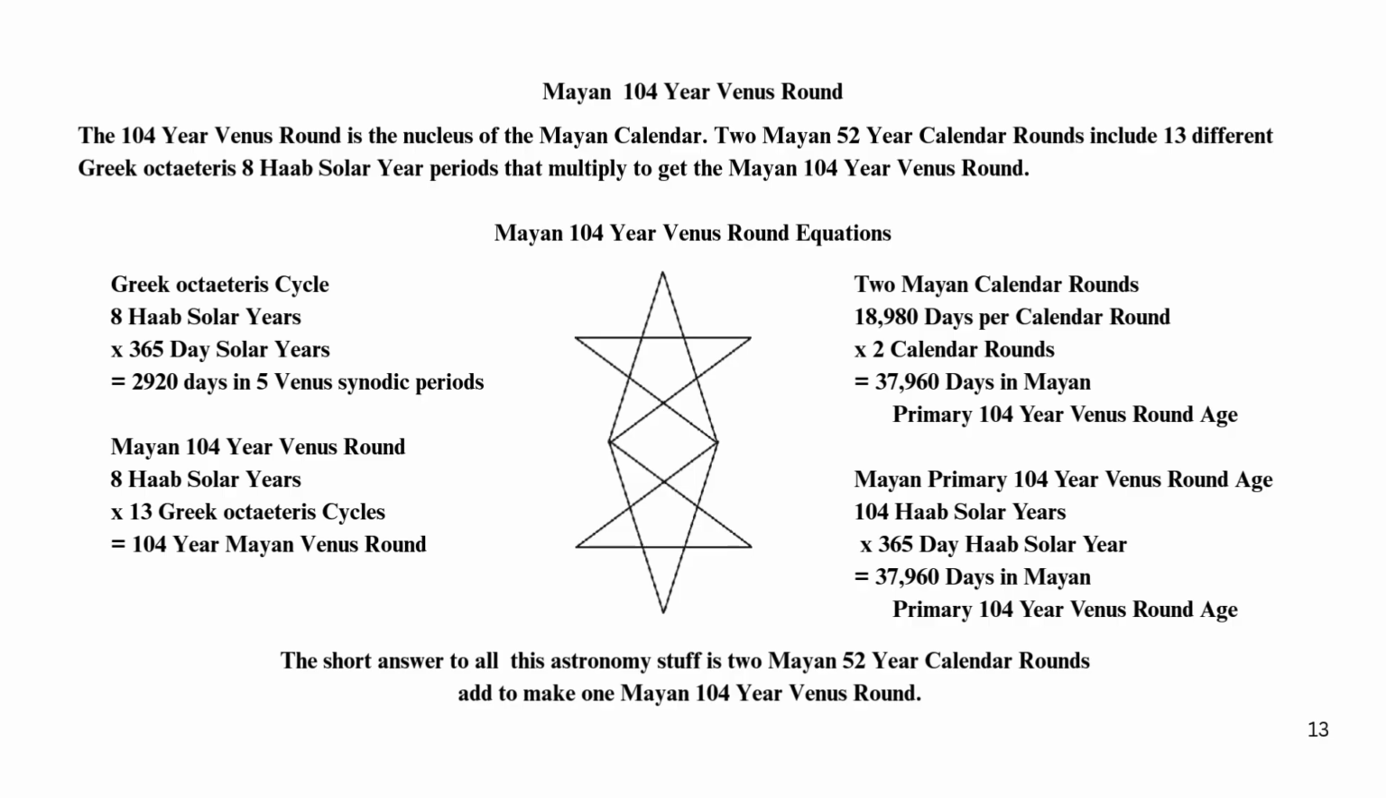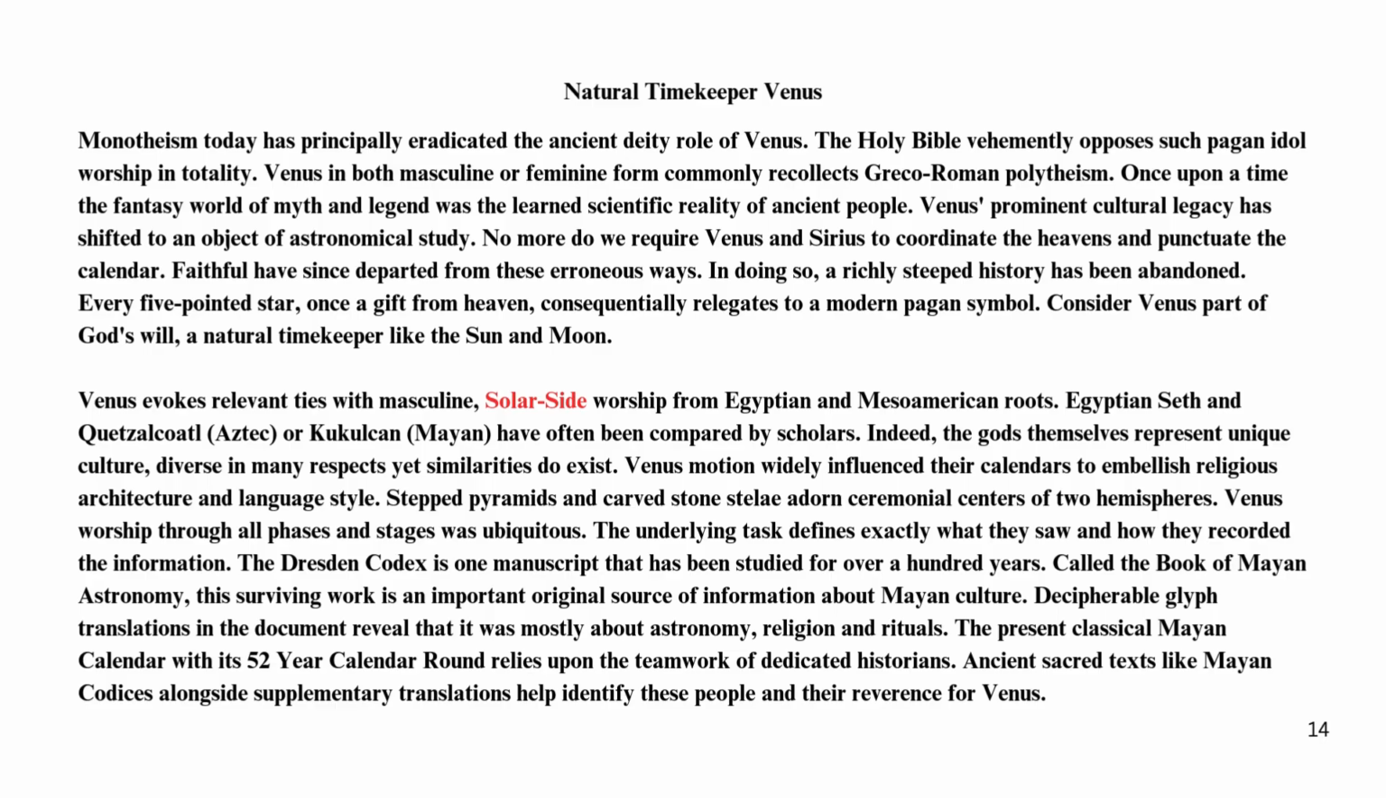The short answer to all this astronomy stuff is 2 Mayan 52-year calendar rounds add to make 1 Mayan 104-year Venus round. Natural timekeeper Venus. Monotheism today has principally eradicated the ancient deity role of Venus. The Holy Bible vehemently opposes such pagan idol worship in totality. Venus in both masculine or feminine form commonly recollects Greco-Roman polytheism. Once upon a time the fantasy world of myth and legend was the learned scientific reality of ancient people.